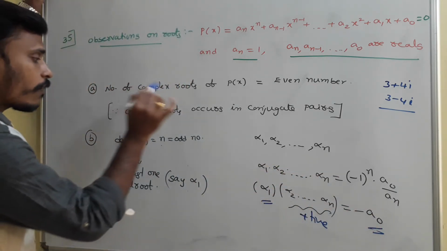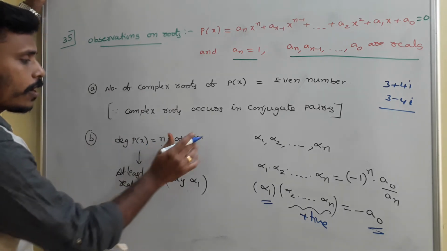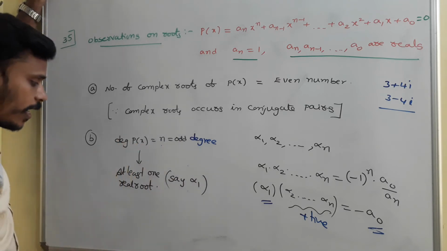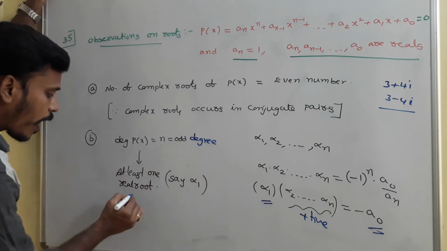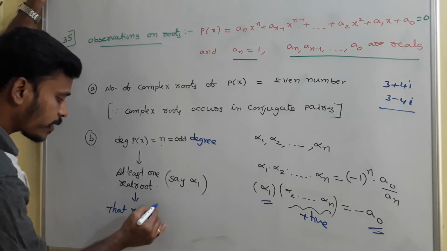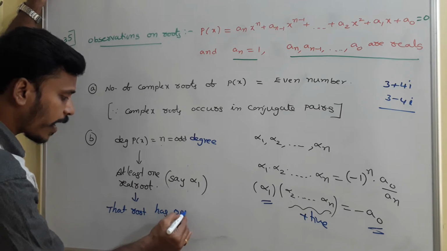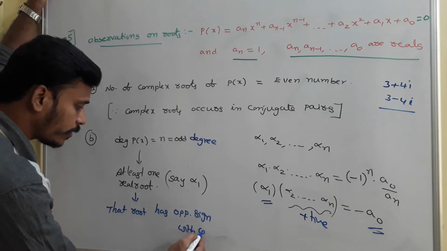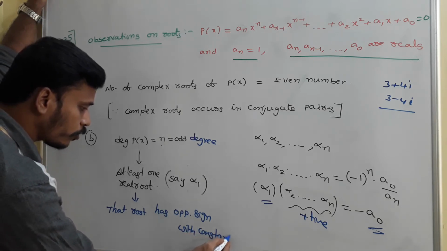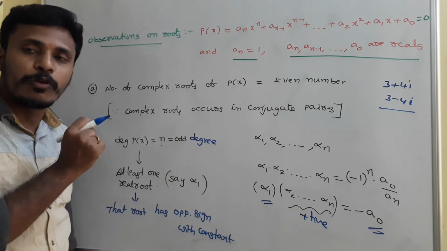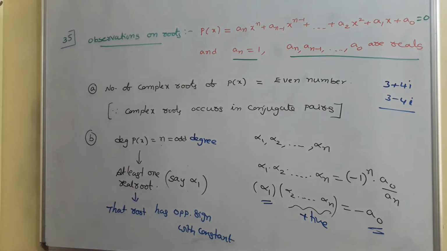So a polynomial equation of odd degree over real numbers has at least one real root, and that root has the opposite sign to a naught, the constant. If the constant is positive, that root is negative. If the constant is negative, that root is positive. That's the simple analysis. Okay, just have a look. This simple analysis helps us to solve many objective questions.